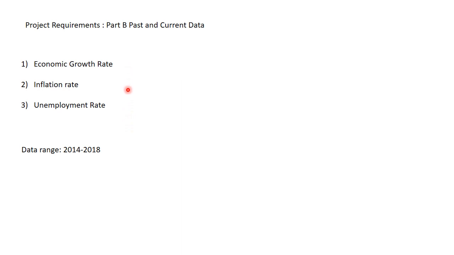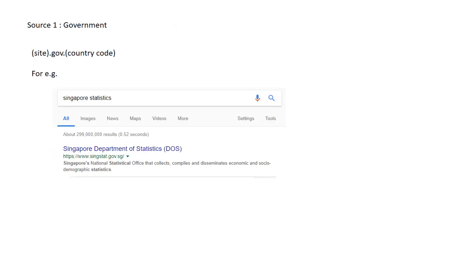So this special session is to help you look for this data and produce good and accurate data for your project so that you can base your analysis on them. Now, government sources are usually the official sources and usually the most accurate. So anything coming out from the government of that country should usually be the most accurate.